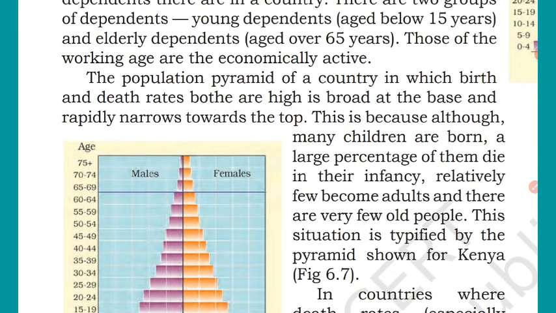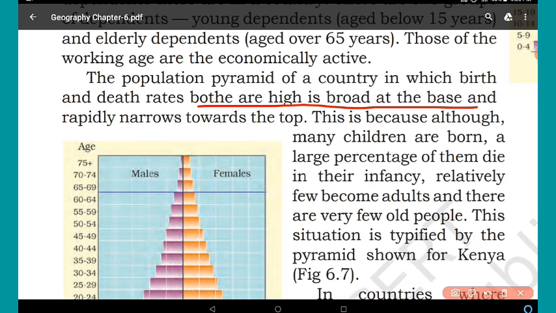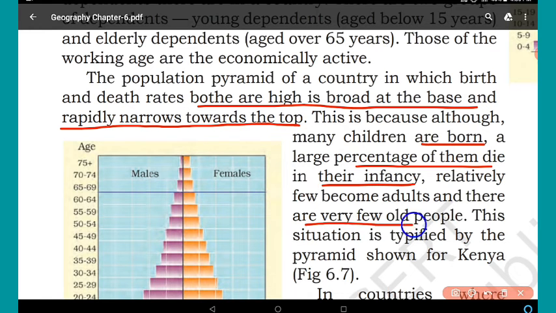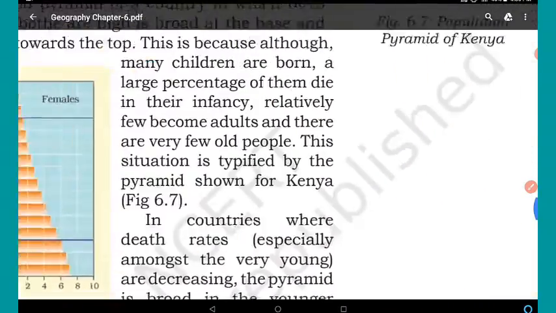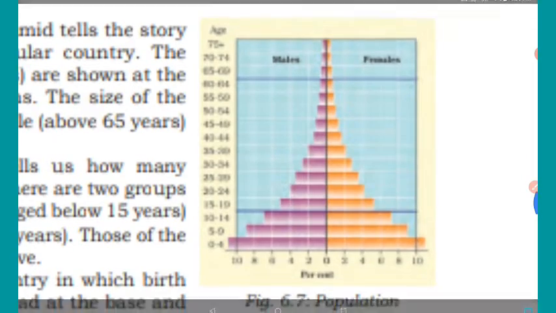The population pyramid of a country in which birth and death rates both are high is broad at the base and rapidly narrows towards the top. This is because although many children are born, a large percentage of them die in their infancy. Relatively few become adults, and there are few very old people. This situation is typified by the pyramid shown for Kenya. So the pyramid of Kenya we can see here.